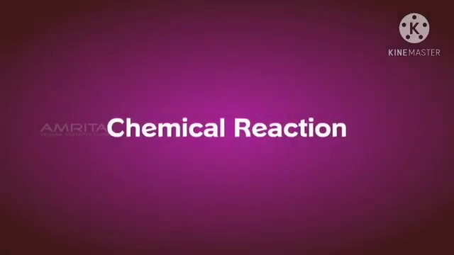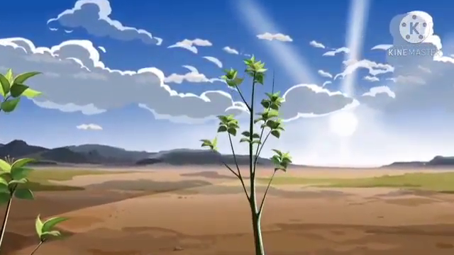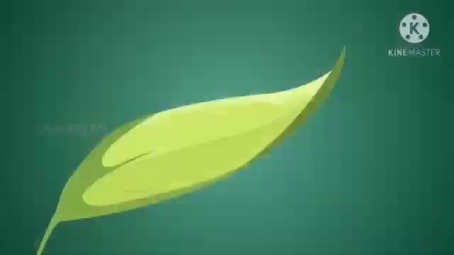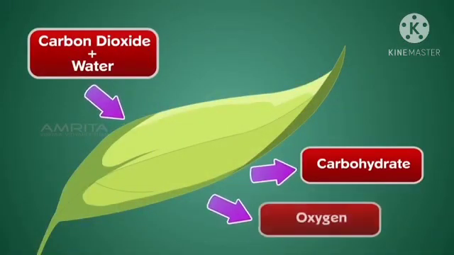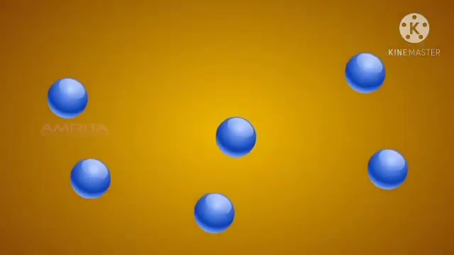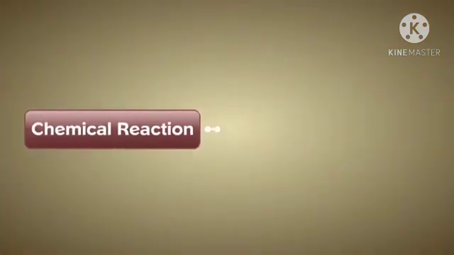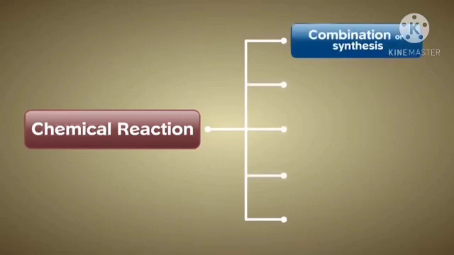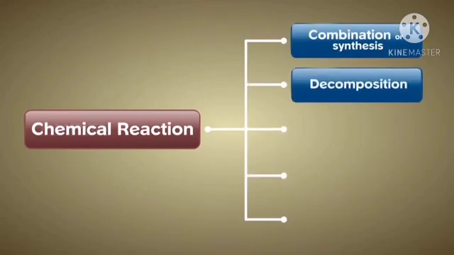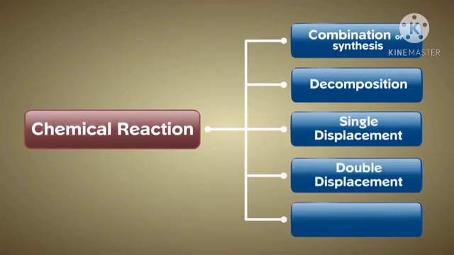Chemical reactions. It is common to find chemical reactions occurring around us. For example, in photosynthesis, light energy is converted into chemical energy by the transfer of electrons. Therefore, chemical reactions involve the motion of electrons, leading to the formation or breaking of chemical bonds. Chemical reactions can be classified as combination or synthesis reaction, decomposition, single displacement and double displacement, and oxidation and reduction.